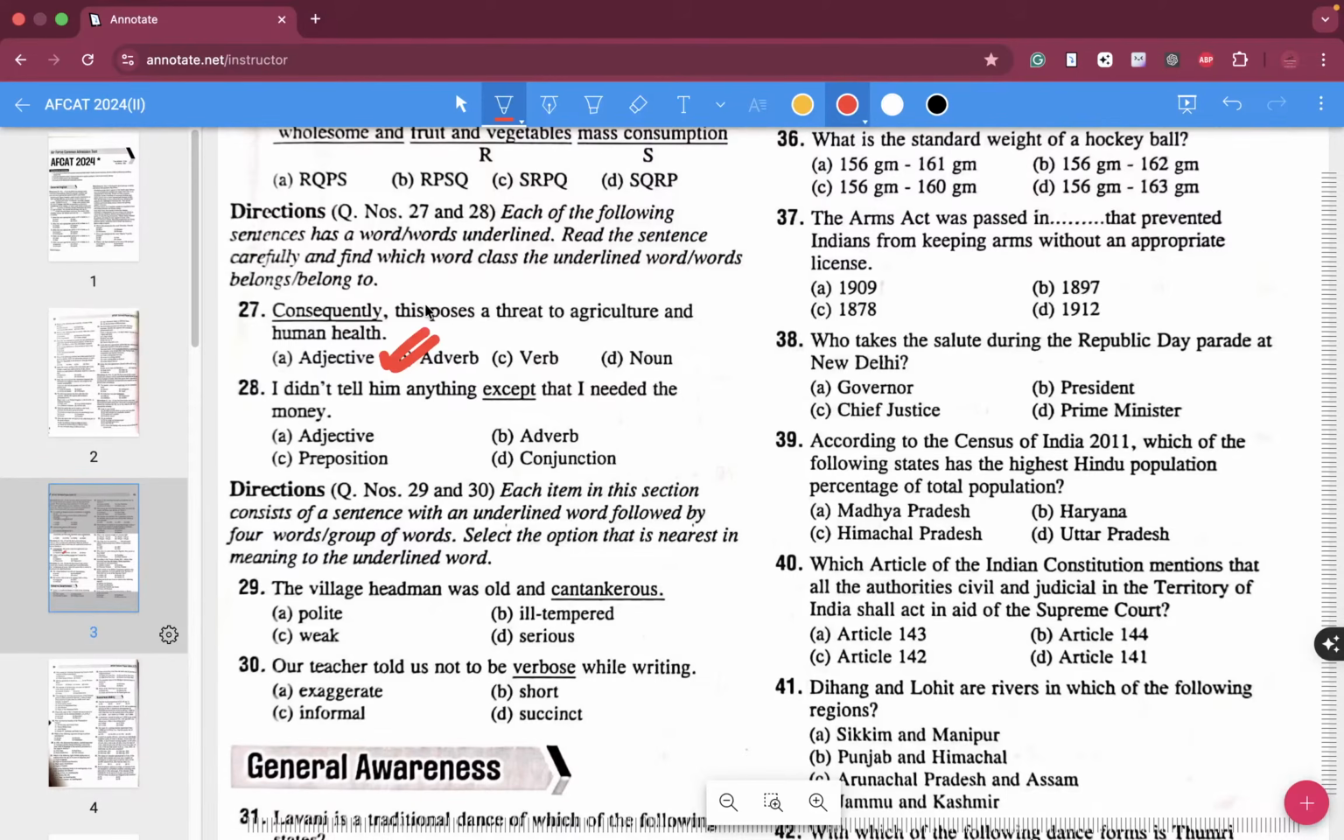So for question number 28: I did not tell him anything except that I needed money. I did not tell him anything except that I needed money.